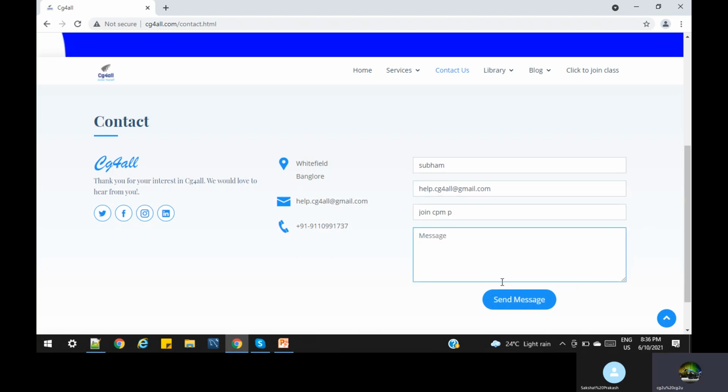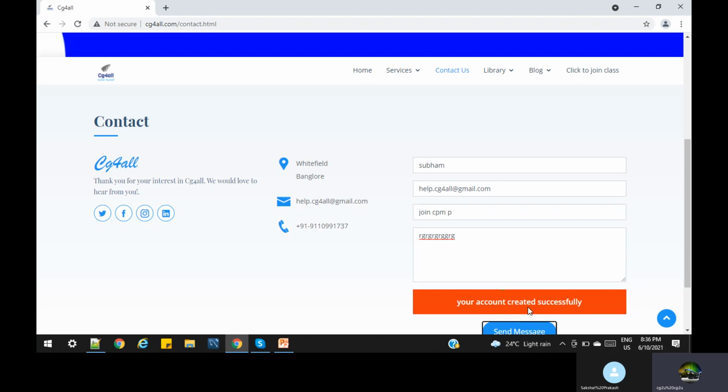So let us put the underscore, and now write the message. Whoever is going to contact you should know your requirement: you need website designing, or you need to join Java courses. Based on that, the corresponding person will contact you. So I put in a relevant message. When we click on send message, the data is successfully created, meaning the account is created and the message is passed. From the client perspective, the thing is done.